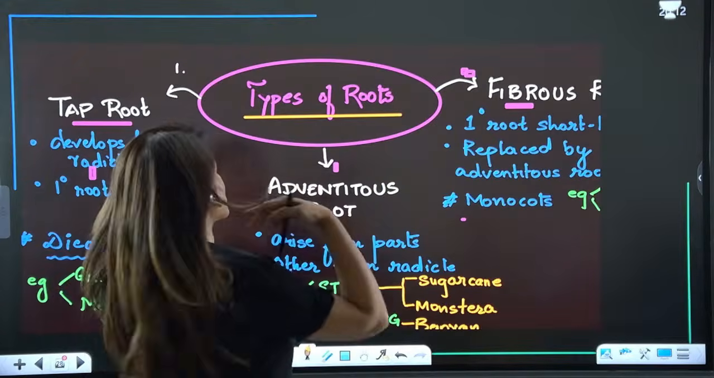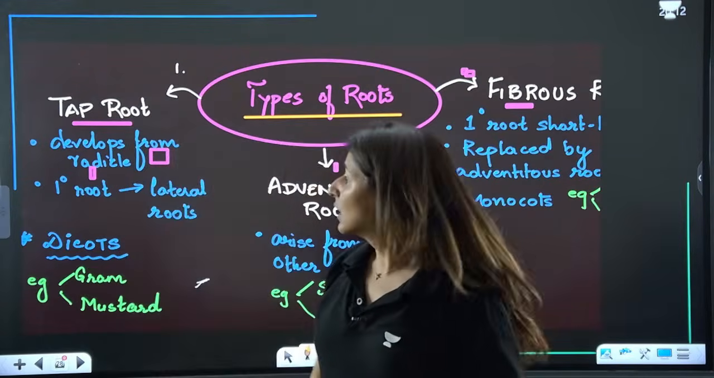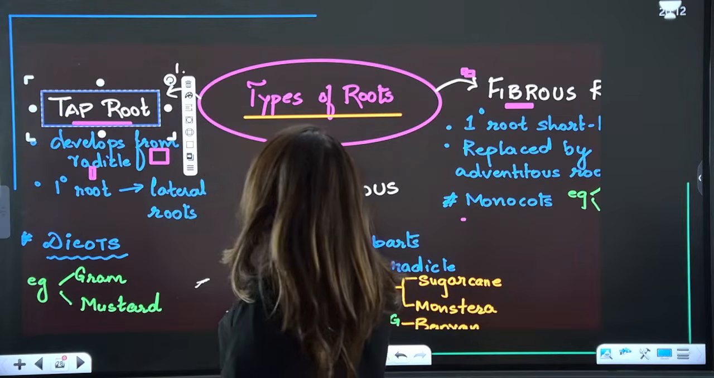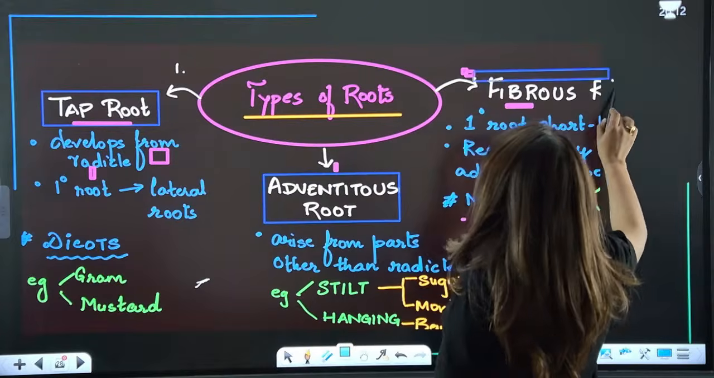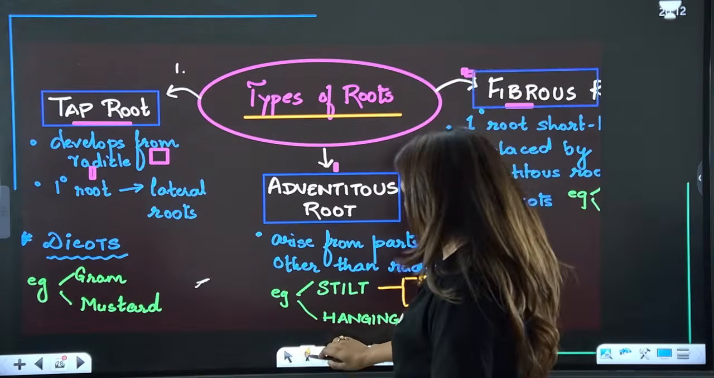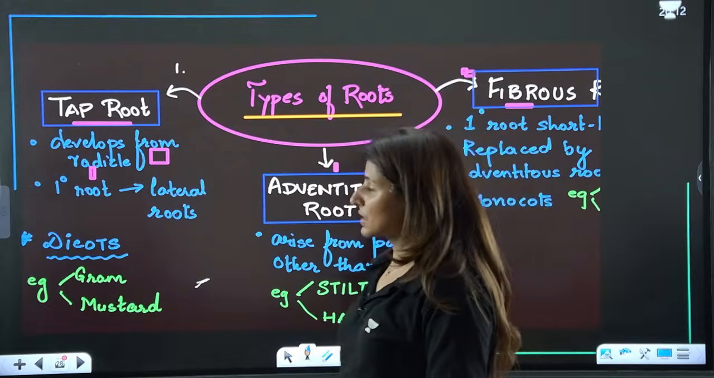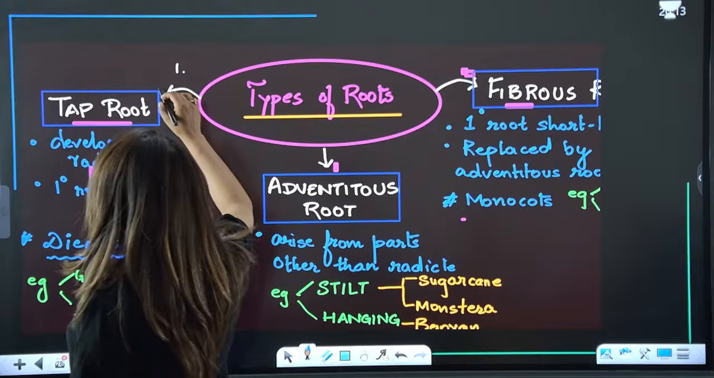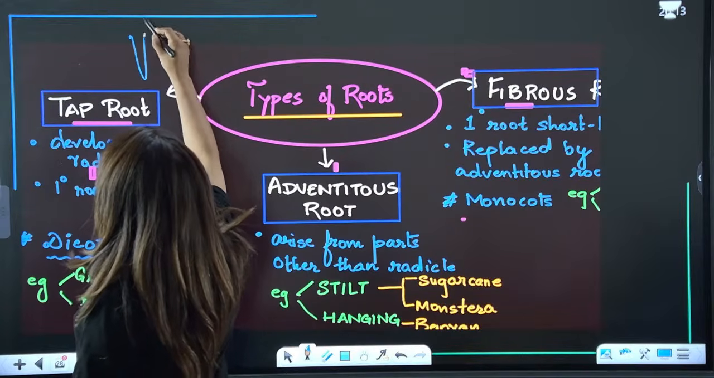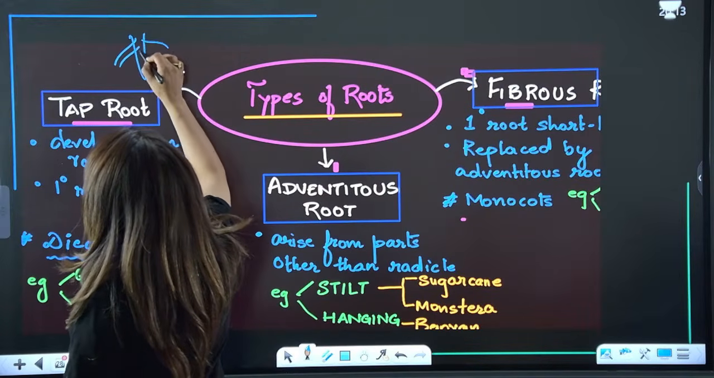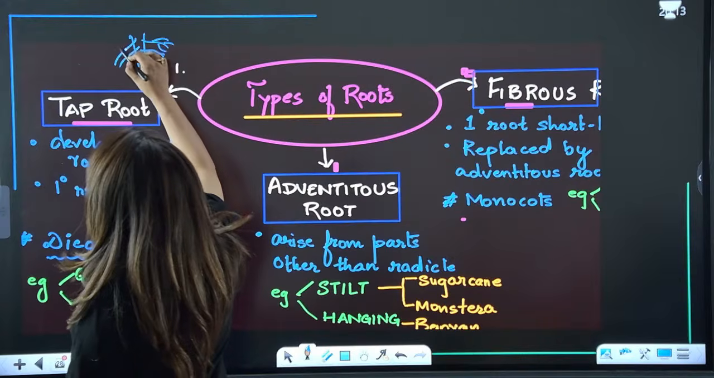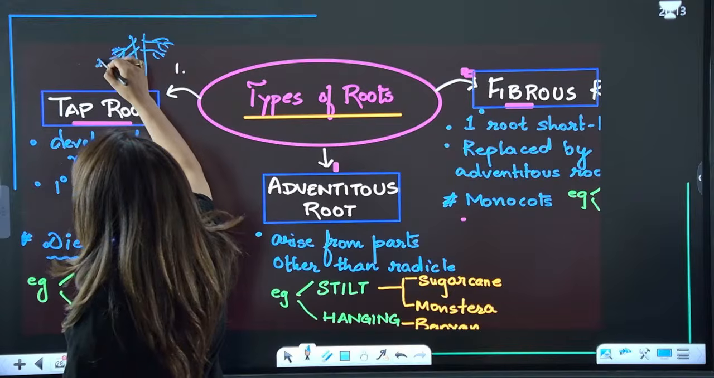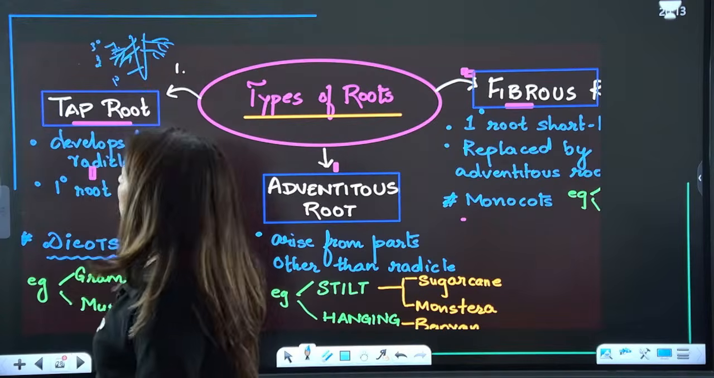Now there are different types of roots, guys. First of all, we have tap root. Then we are going to talk about adventitious roots, and third, fibrous roots as well. Let's understand what each means. Tap root develops from the radicle. The primary root will give rise to lateral roots, the secondary, tertiary roots, which will eventually give rise to root hair. So there is one primary, then secondary, then tertiary, and so on.